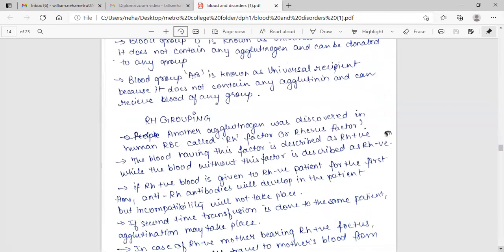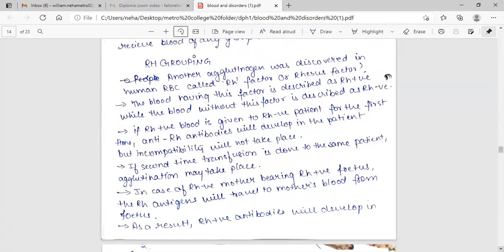Rh grouping. Another agglutinogen was discovered in human RBC called Rh factor or Rhesus factor. Blood having this factor is described as Rh positive, while blood without this factor is described as Rh negative. If Rh positive blood is given to an Rh negative patient for the first time, anti-Rh antibodies will develop in the patient, but incompatibility will not take place. The second time a transfusion is done to the same patient, agglutination may take place.